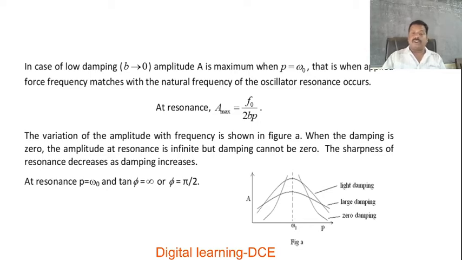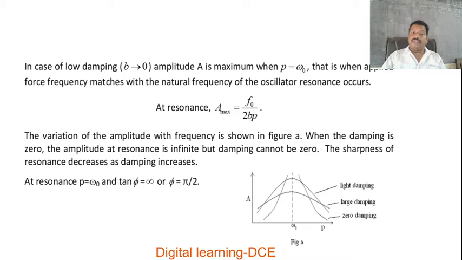Thereby, the sharpness of resonance decreases as damping increases. If the damping is 0, the sharpness of resonance is infinite. If the damping force or medium friction increases, the sharpness of resonance decreases.